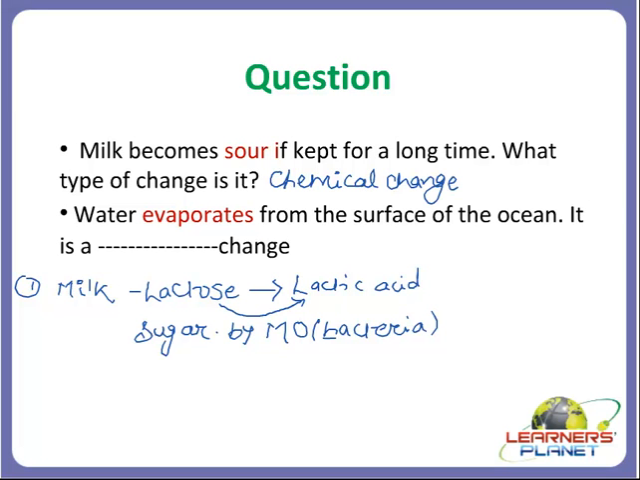Water evaporates from the surface of the ocean. It is a dash change. Now just try to imagine it. What is happening in this case, students? Your water is evaporating. What change is occurring there? There is change in state, right? So I'll put it here.